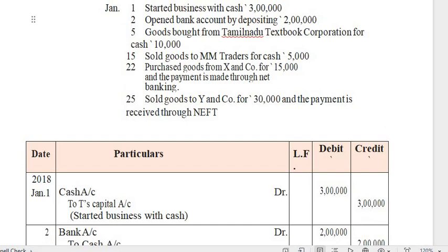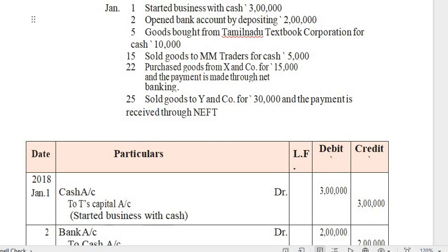goods bought from Tamil Nadu Textbook Corporation for cash, rupees 10 lakh. So here goods are purchased. Whenever any asset is purchased, we have to mention the asset name only. But if goods is mentioned, you have to see what type of activity it is with respect to goods. So goods bought is nothing but purchase. So what is the activity here? Bought is nothing but purchase.